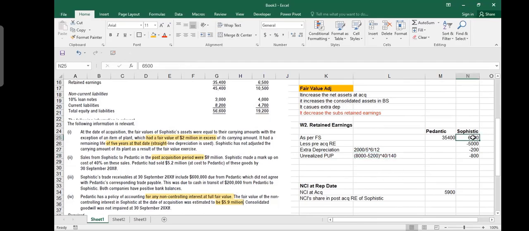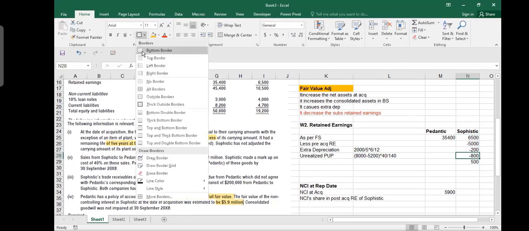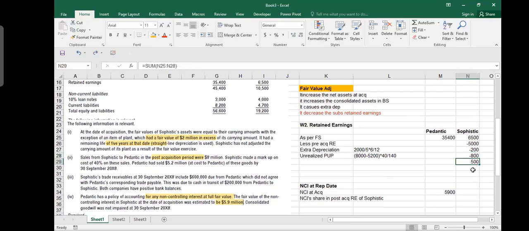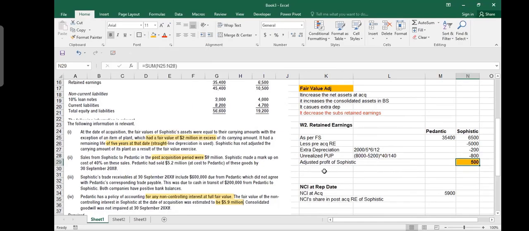So now when you make a total, you find out that this is 500. Now what do I call this 500? I will call it adjusted profit of Sophistic. Okay, this is Sophistic's adjusted profit. Now this 500 we are going to distribute between NCI and parent.